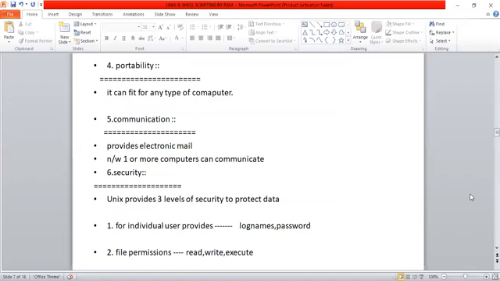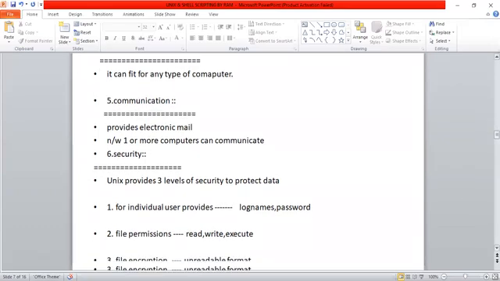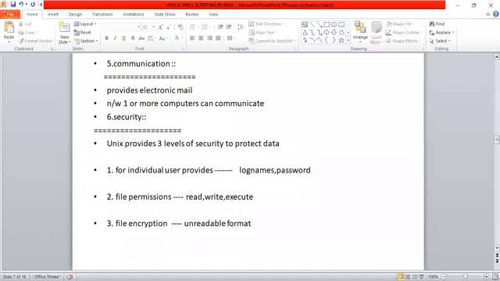And the most important feature in Unix is security. For example, in any organization, their servers are deployed on Unix servers, because they need more security. Windows servers are also secure, but that much great security features are not available.